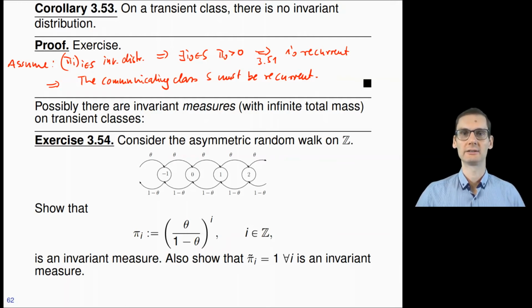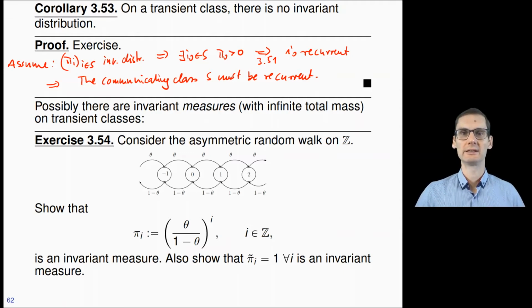After you've shown that, let's sit back a little and see what this means. For this, consider two choices. First of all, if theta equals 1/2, then theta equals 1 minus theta, so pi is also constant 1. Actually both invariant measures coincide. This is in accordance with the uniqueness theorem for invariant measures on recurrent classes, because theta equal 1/2 corresponds to the recurrent case. So in this case, all the invariant measures are the same up to constant multiples, of course.